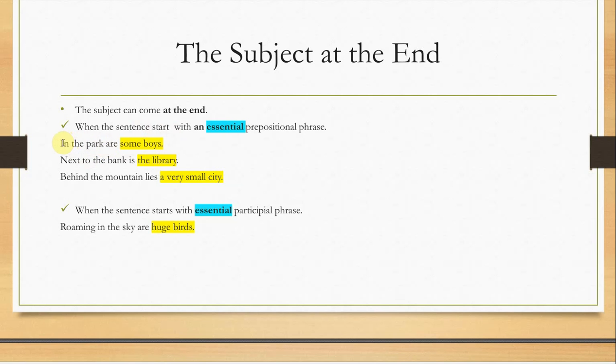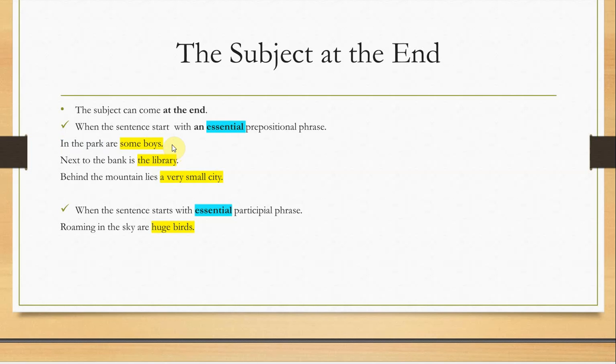Why is it important? Simply because if you delete it, think about deleting it. Delete that one. What do you get? Are some boys. Is it a sentence? Does it give a complete meaning? No, it doesn't. So any sentence that starts with an essential prepositional phrase, the subject always comes after the verb. So in this one, in the park are some boys, it should be: some boys are in the park.